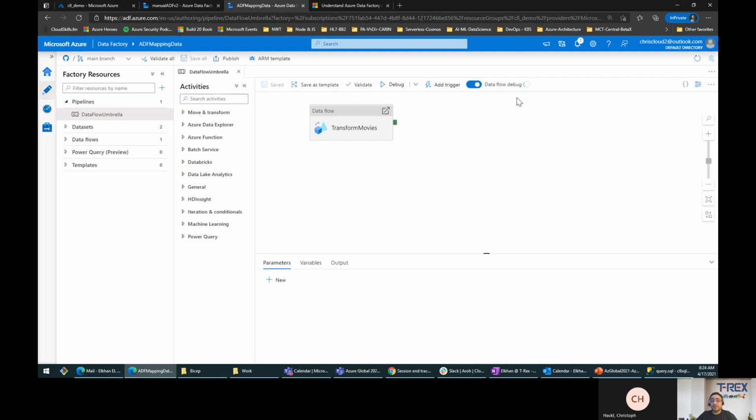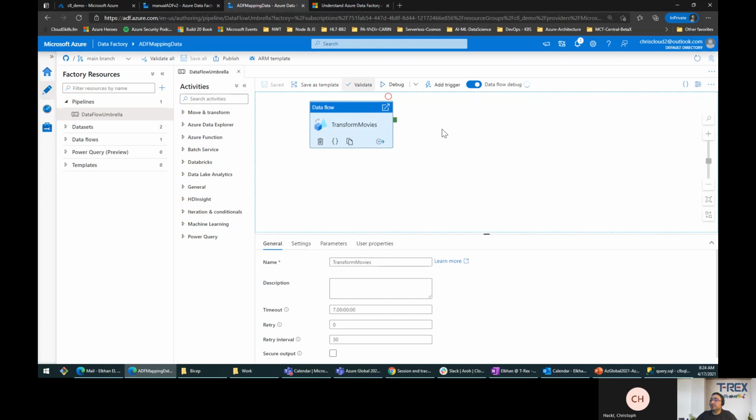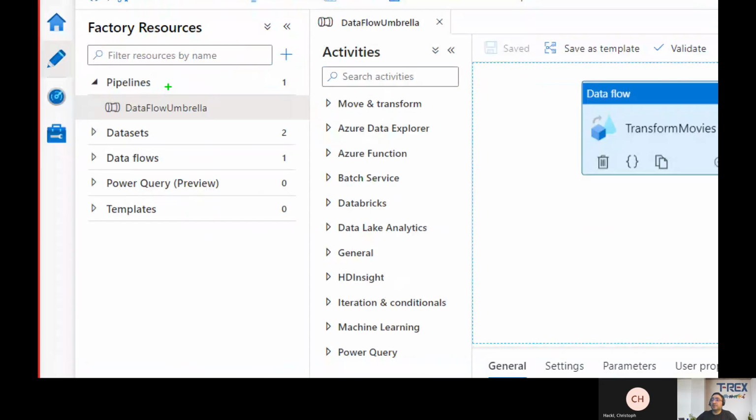And data flow clusters can take 5 to 7 minutes to warm up, and users are recommended to turn on debug first if they do plan to use the data flow in development. All right, so this is the debug mode that we are turning on. It will take some time. So while it's going to take some time, let me show what this pipeline is about. Here on the left side, you can get some information that this pipeline has 2 data sets and 1 data flow. Let's look into that.